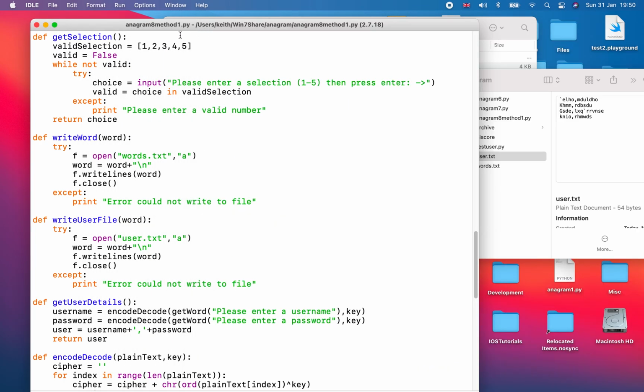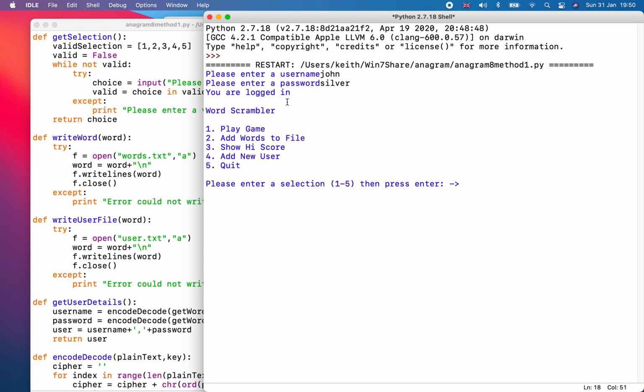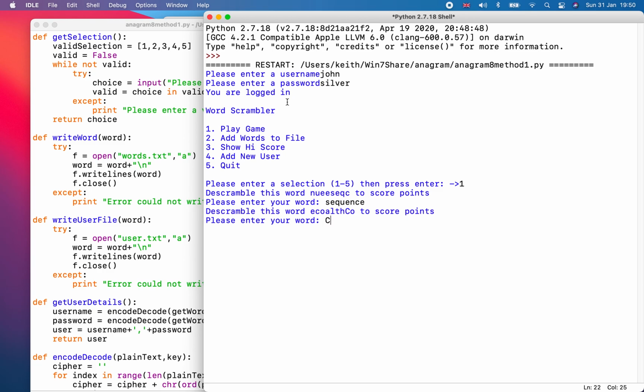So let's close the shell, run my program again. So John Silver, it's let me in. It's good, so I'm going to play the game. I want him to be in the table, so let's get some sequence going, because I think we've got 4 or 5 in there already, so he'll need to score fairly highly to get in.